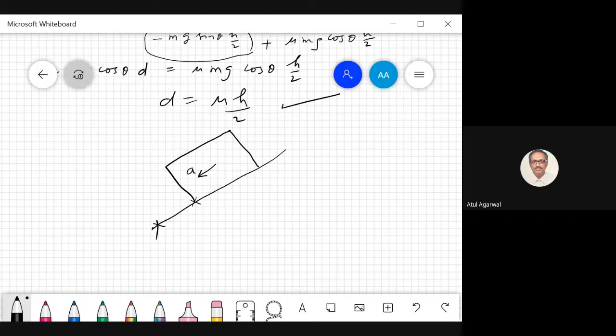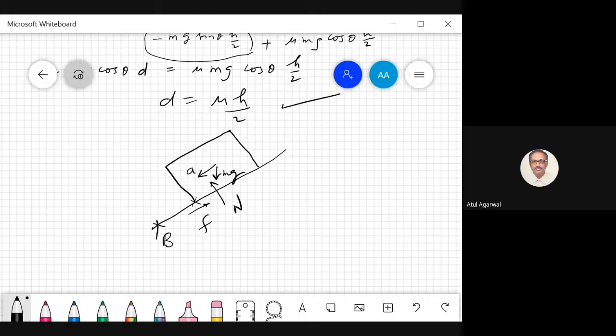So what is the equation of rotational motion? There is a frictional force on it, a normal force on it, and a gravitational force on it.